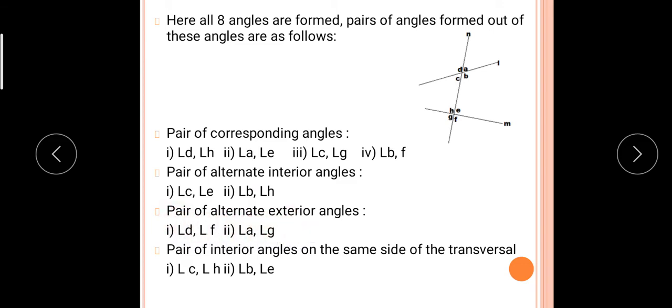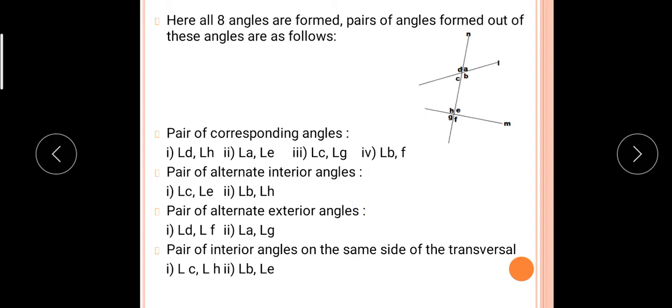Now the pair of alternate exterior angles. Exterior means outside, but alternate: A with alternate, where will it come? On the opposite side of the transversal. A, G, and D, F. Okay, so these are the corresponding, alternate exterior and alternate interior angles. Then the pair of interior angles on the same side of the transversal, meaning angles on the same side. So it is B, E and C, H. These are the pairs of interior angles on the same side of a transversal.